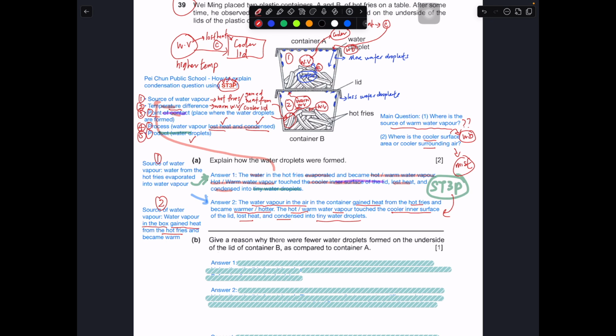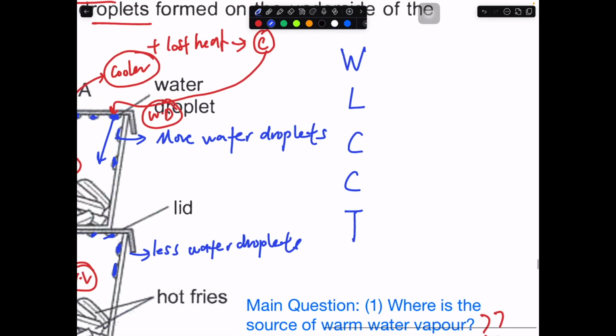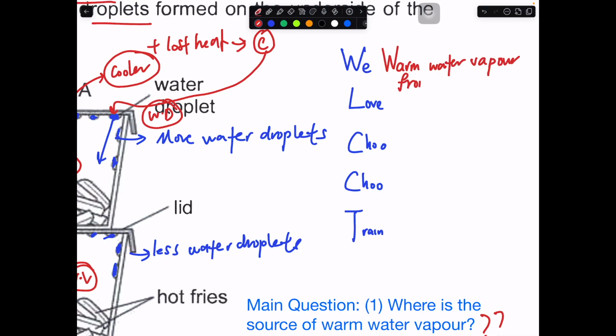Usually for this type of condensation question, normally how I like to do it is I always like to use this acronym: WLCCT. It's more like an acronym where we can say we love chew trim. It's really to give a funny sense, so it's easier for you to remember. But of course, different people will have different methods. So what is the first W? The first W represents warm water vapor. Where is it from? You have to quote the source.